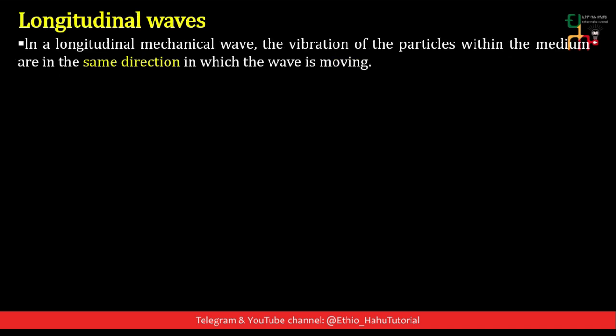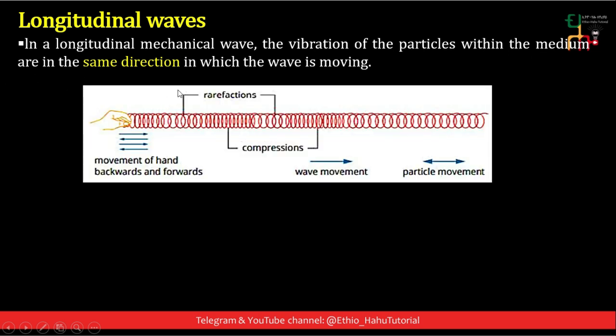In longitudinal mechanical waves, the vibration of the particles within the medium is in the same direction in which the wave is moving. If we move our hands back and forth like this, a wave will move along this spring. And along this spring, we can have successive points of compression and points of rarefaction.